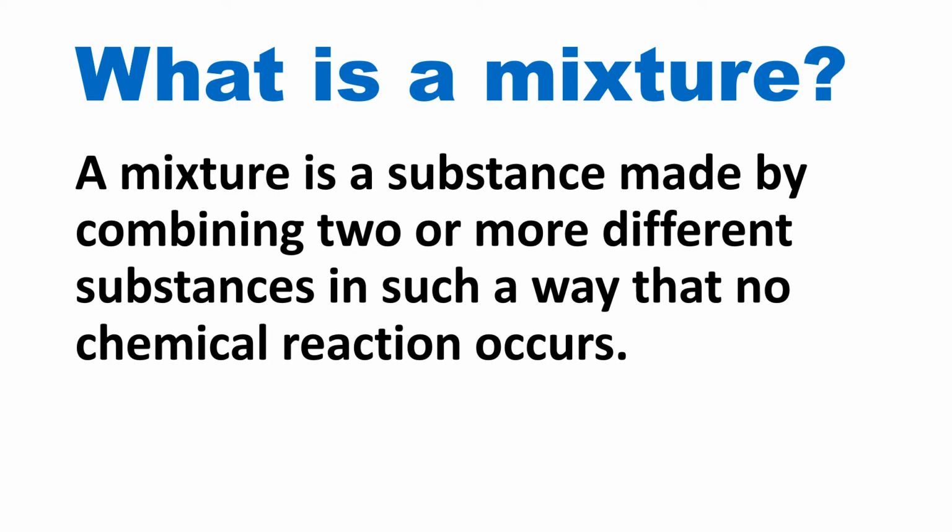A mixture is a substance made by combining two or more different substances in such a way that no chemical reaction occurs. Did you know seawater is actually a mixture because salt has dissolved in it, which we cannot see with our naked eye? Just like that, soup, health mix, tea, and even blood are some examples of mixtures.